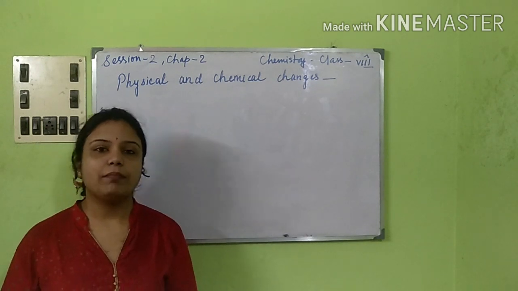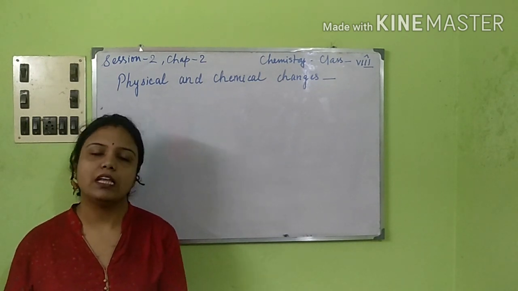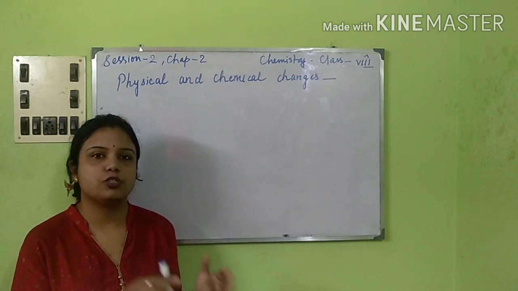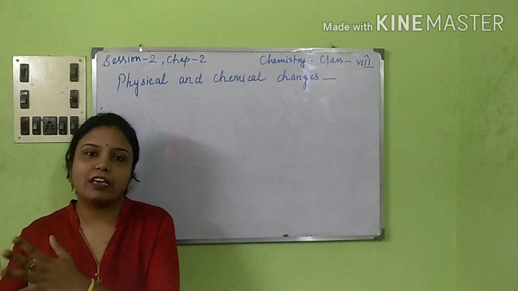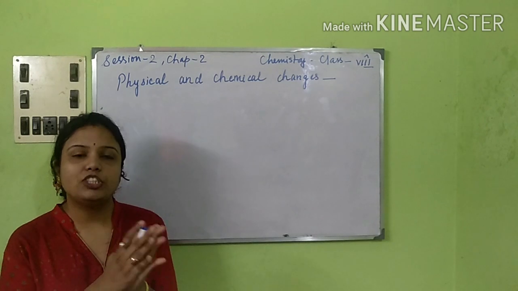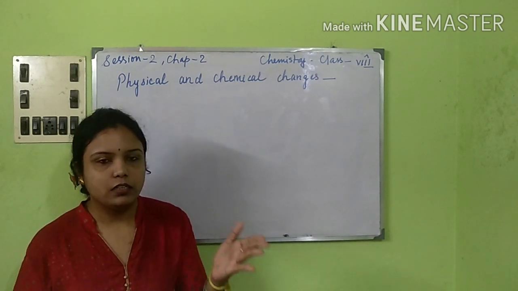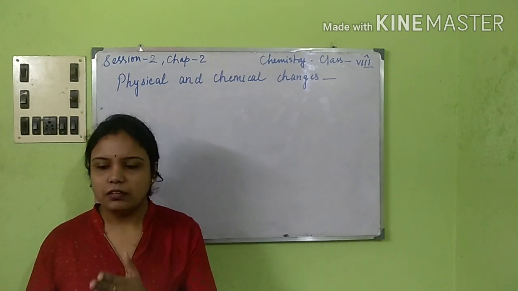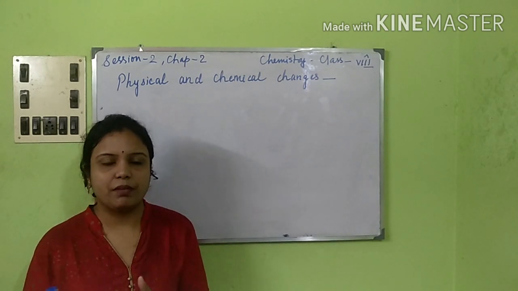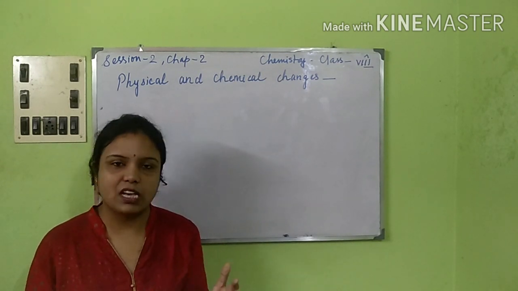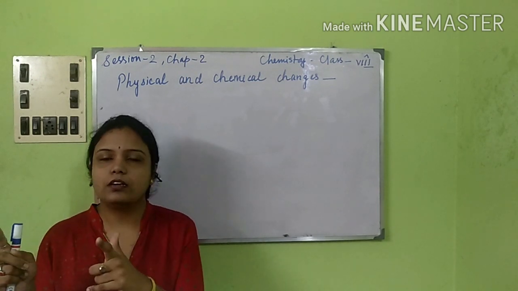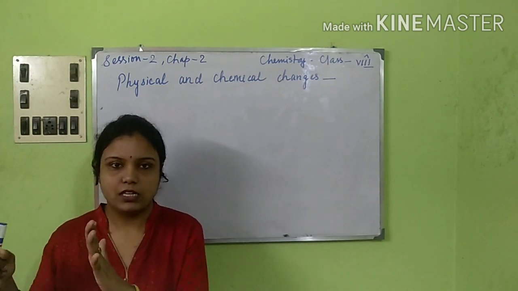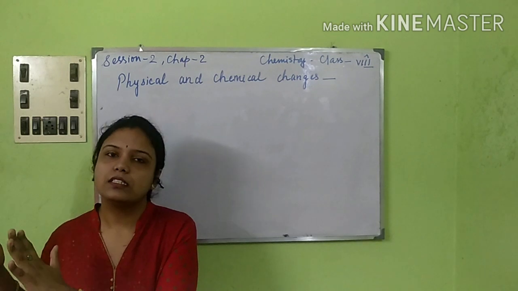Next again, coming to periodic and non-periodic changes. Now what are periodic changes? Periodic changes are those which occur at a particular interval of time. Like the change of the seasons, winter, autumn, summer, or the spring season, whichever is coming. Obviously you will know that there is a particular number of months after which the next season comes.